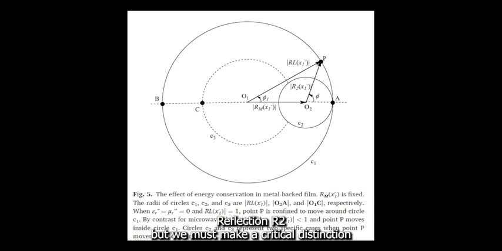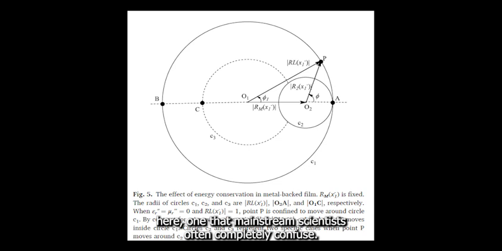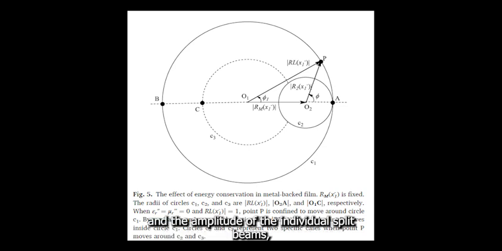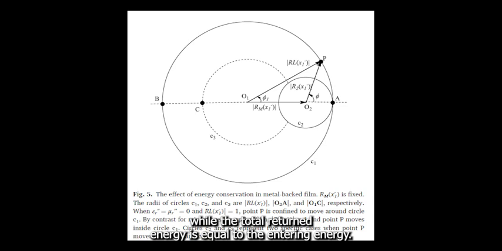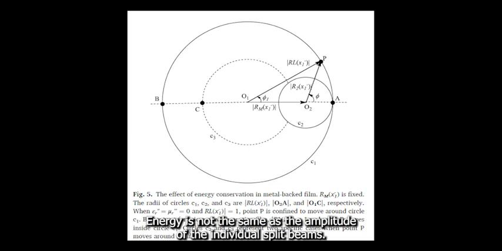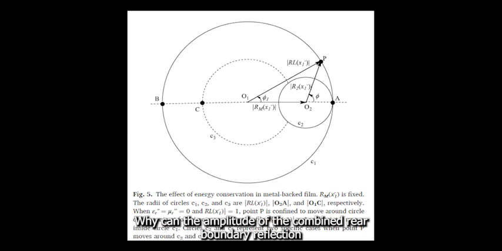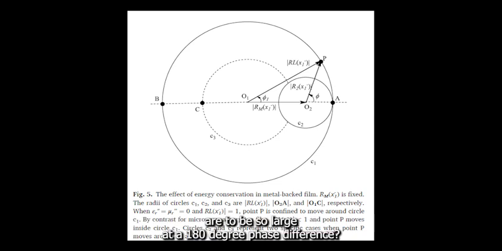But we must make a critical distinction here, one that mainstream scientists often completely confuse. We must distinguish between the total energy returned and the amplitude of the individual split beams. While the total returned energy is equal to the entering energy, energy is not the same as the amplitude of the individual split beams in the infinite ray series. Why can the amplitude of the combined rear boundary reflection R2 be so large at a 180-degree phase difference?